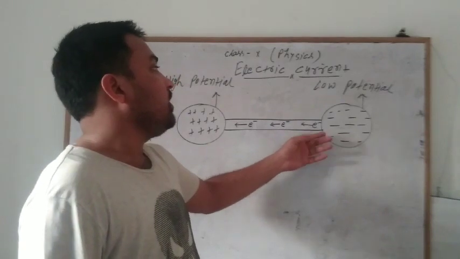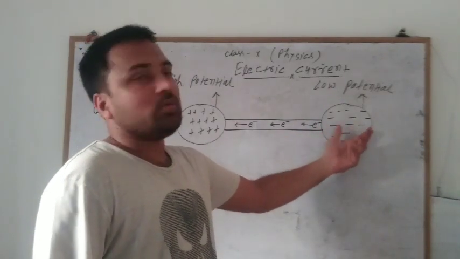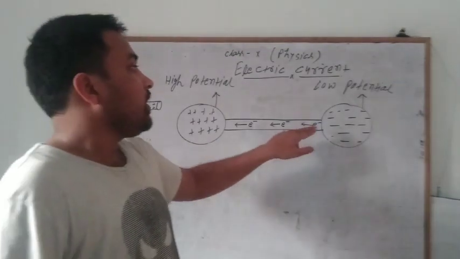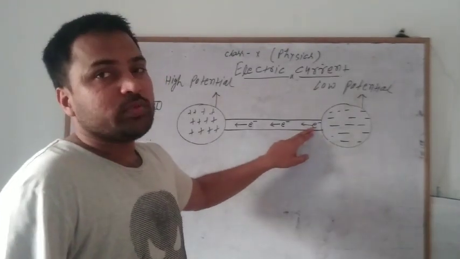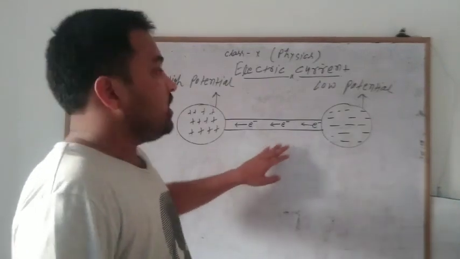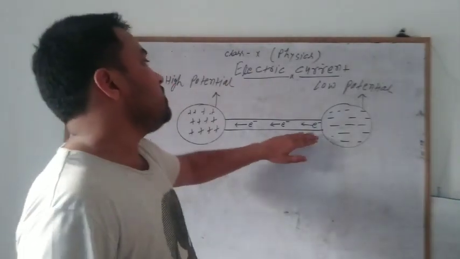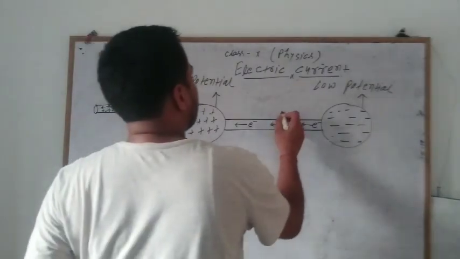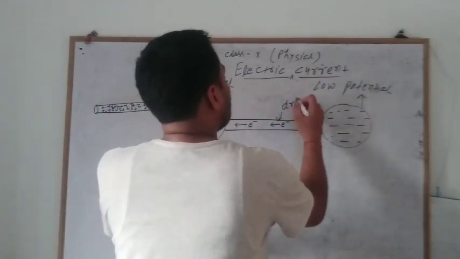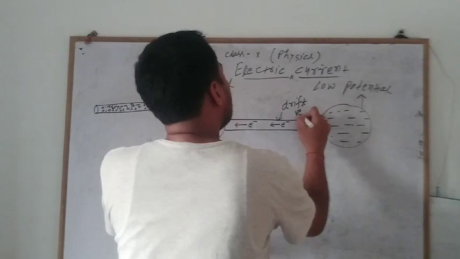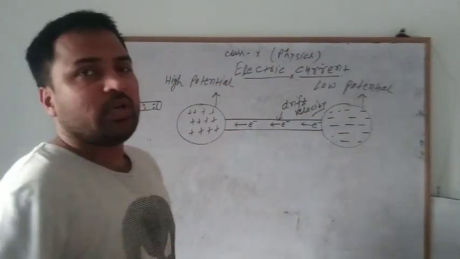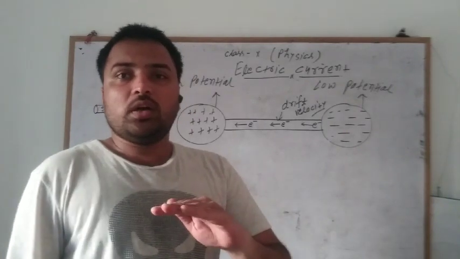There is a flow of electrons from the lower potential body to the higher potential body, and when these electrons move in a certain direction, that is called drift velocity.